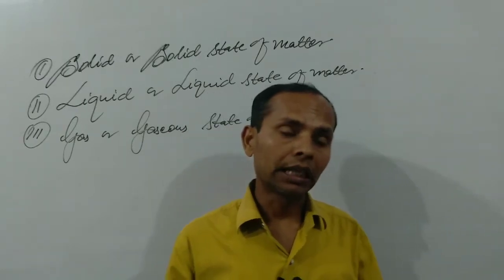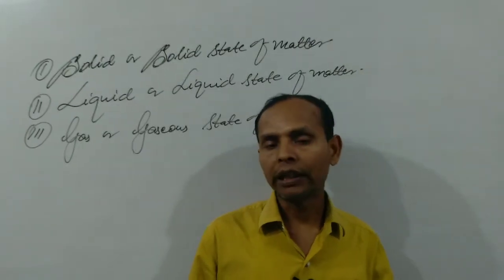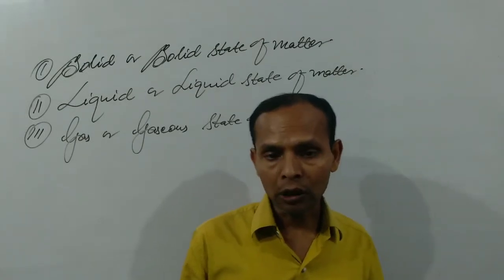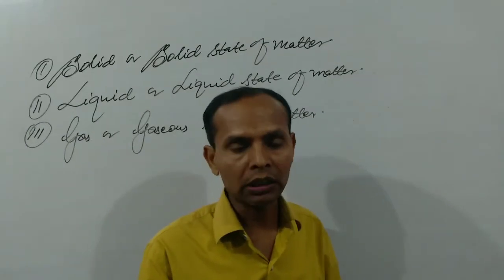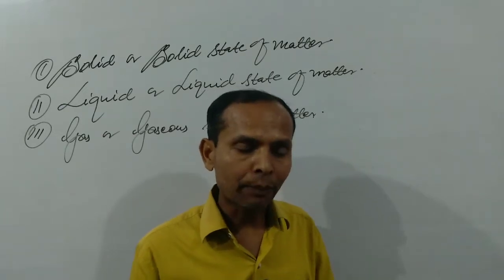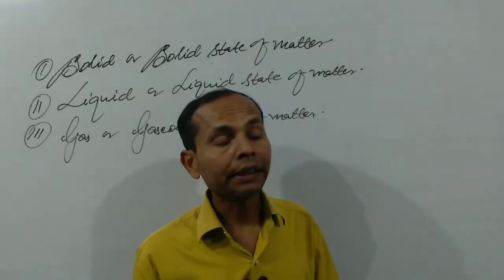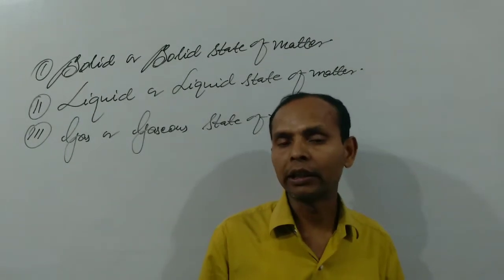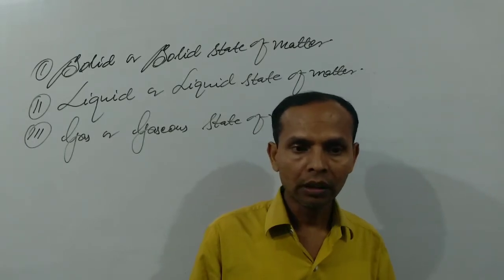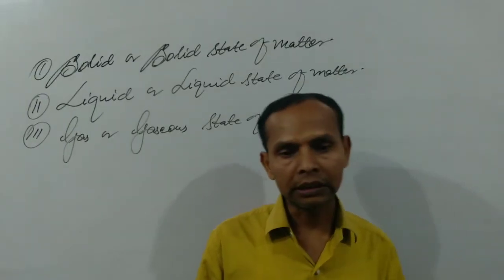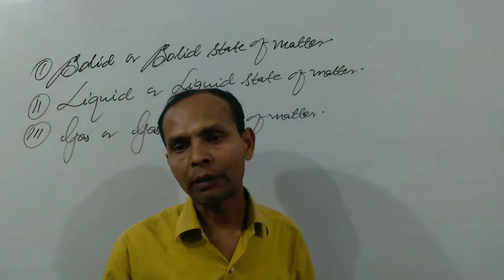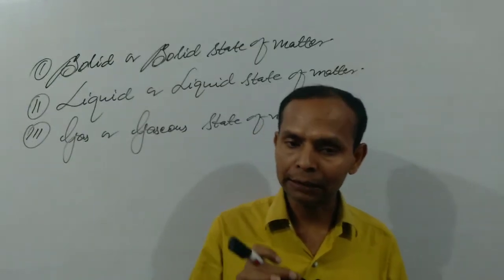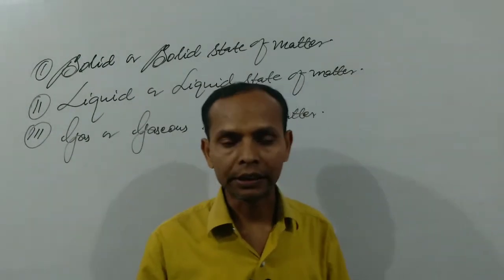A solid substance is made up of very small particles like atoms and molecules, and these are tightly packed. Due to tightly packed atoms and molecules, the intermolecular distance between any two solid particles is very small. Due to this smaller intermolecular distance, the shape, size and volume of the solid substance are fixed. This is the reason.